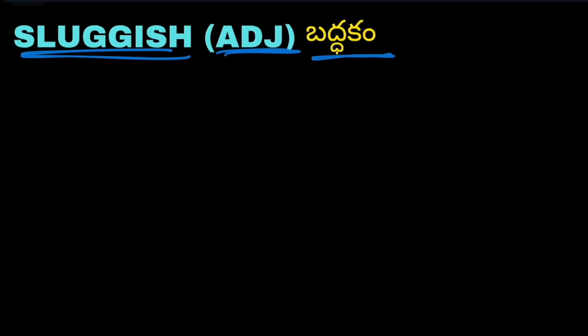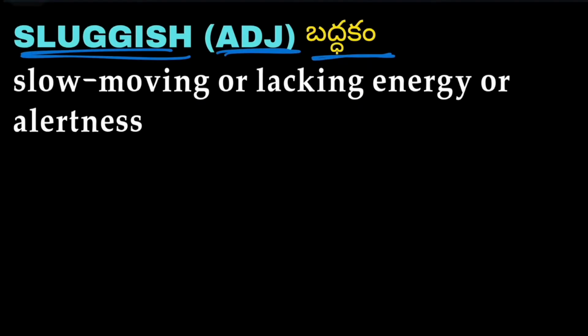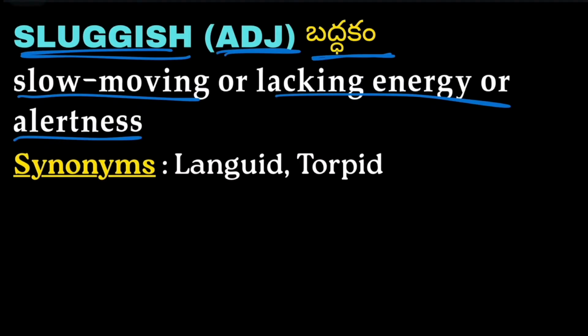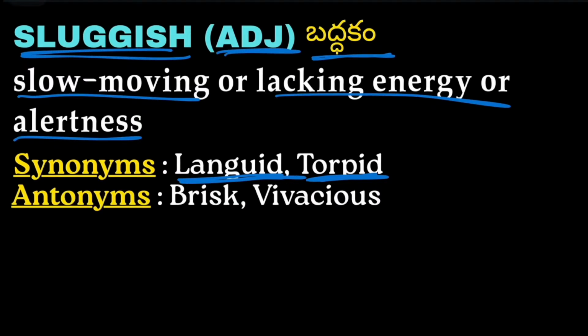Next word we have is sluggish, which is an adjective. Slow moving or lacking energy or alertness is sluggish. Synonyms of sluggish are languid and torpid, which also mean slow moving or lacking energy. Coming to the antonyms, brisk and vivacious.